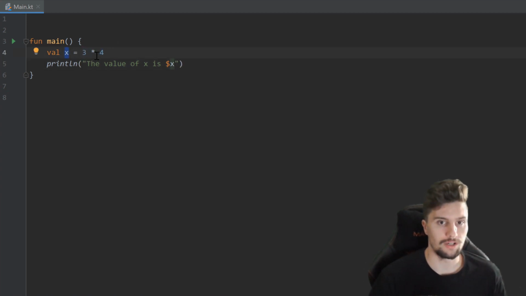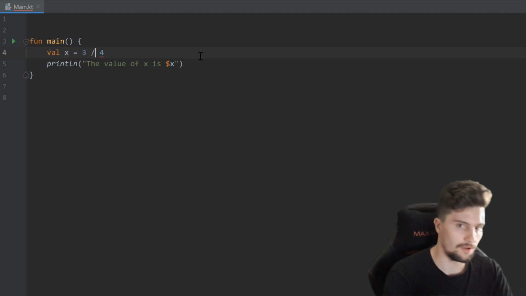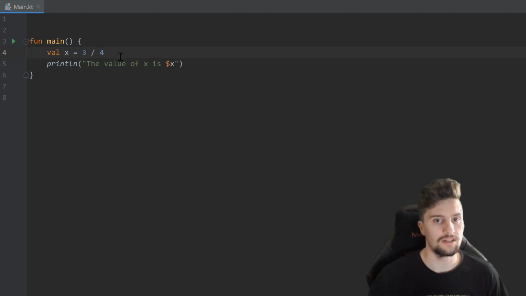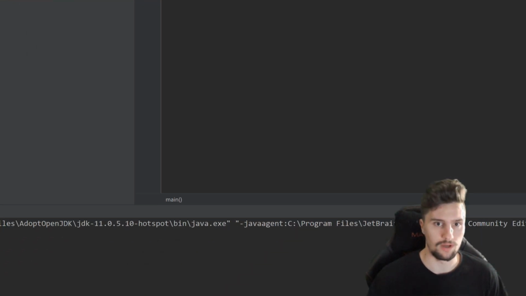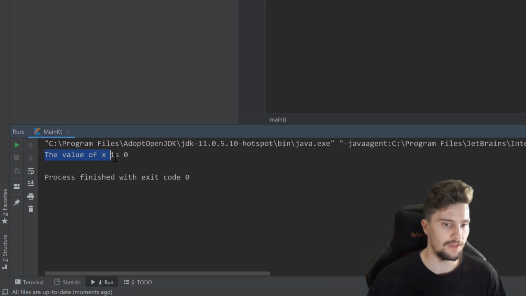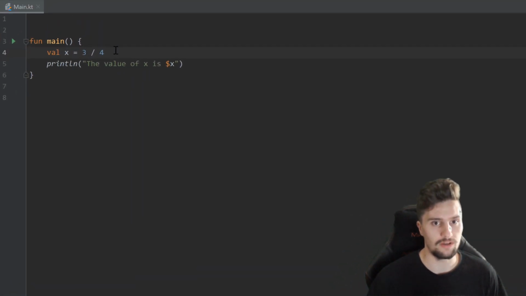And of course, we can also replace that with a plus, with a minus, with a divide by. But here we actually need to take care, because if we would run our program here, it will print the value of x is 0, even though 3 divided by 4 is not 0. Instead, it's 0.75. But since we use integer numbers here, so whole numbers, the result of that division can also only be an integer number. And what Kotlin will do in this case is it will just throw away the decimal part. So it will throw away the 0.75 and just keep the 0.